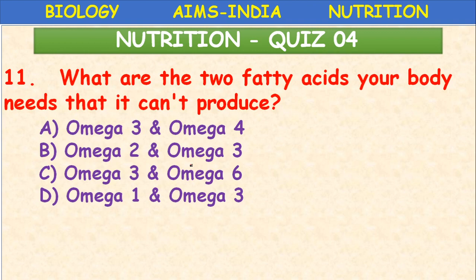What are the two fatty acids your body needs that it can't produce? Our body cannot synthesize these fatty acids. They are available only through food. That's why we use sunflower oil. That's why doctors recommend using vegetable oils by changing. Sometimes groundnut oil, some days sunflower oil.